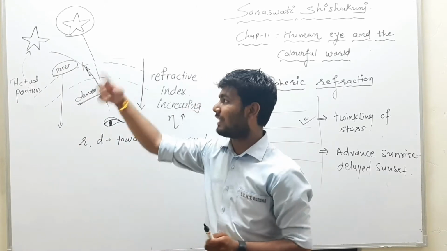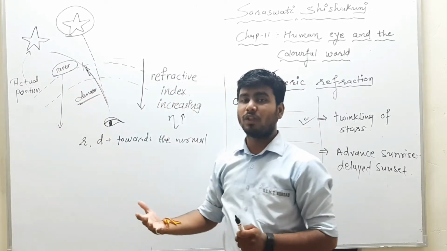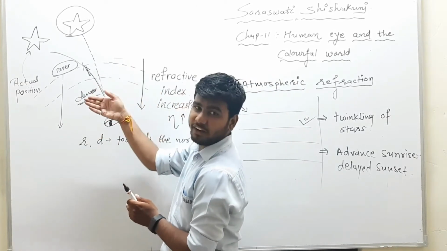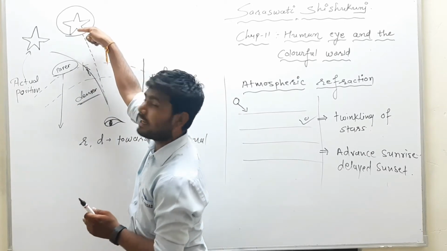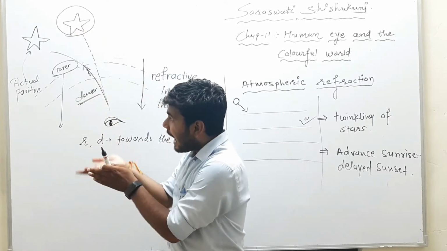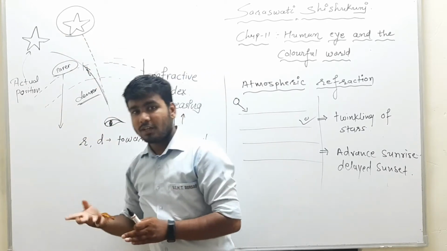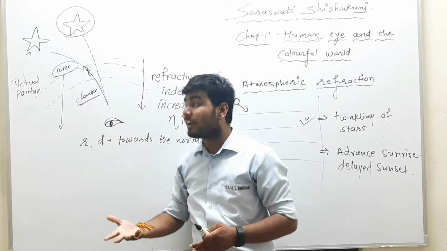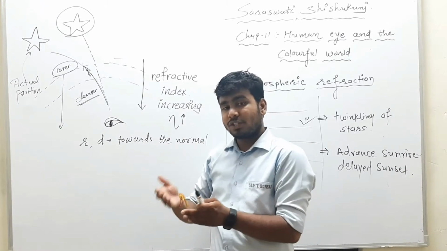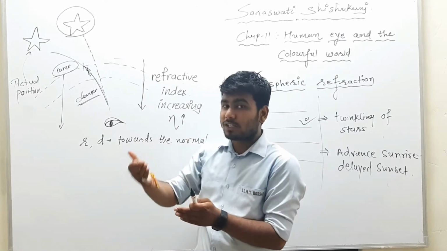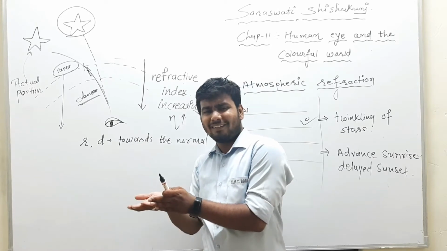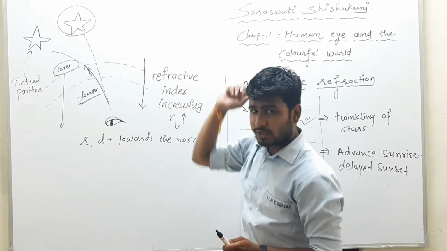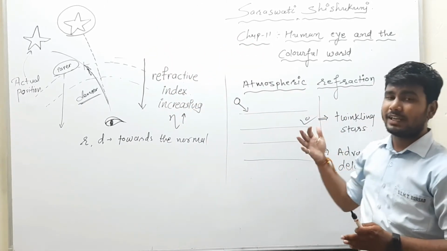So why does this happen? The light which is entering from rarer medium to denser medium moves towards the normal, and due to that atmospheric refraction, the image of the star seems a little bit higher than its actual position, right? So this way they can also ask you the scientific reason why stars are twinkling, or they can also ask why the image of the star looks slightly higher than its actual position. For both of these phenomena, atmospheric refraction is responsible.